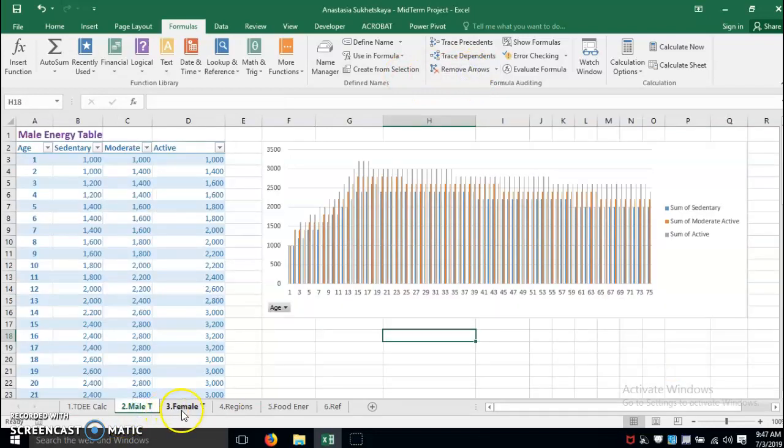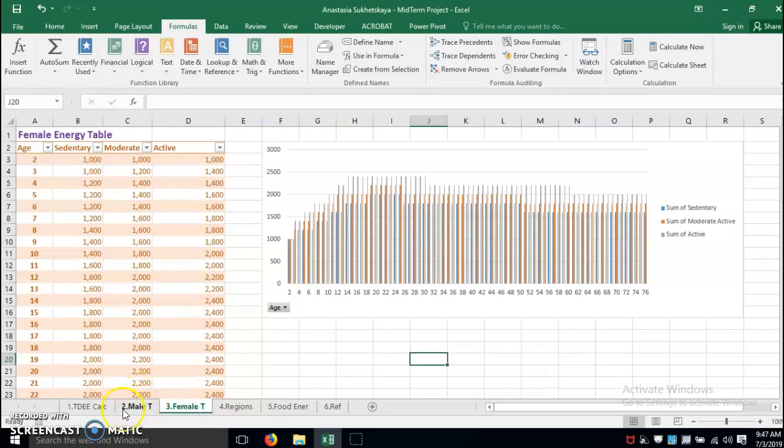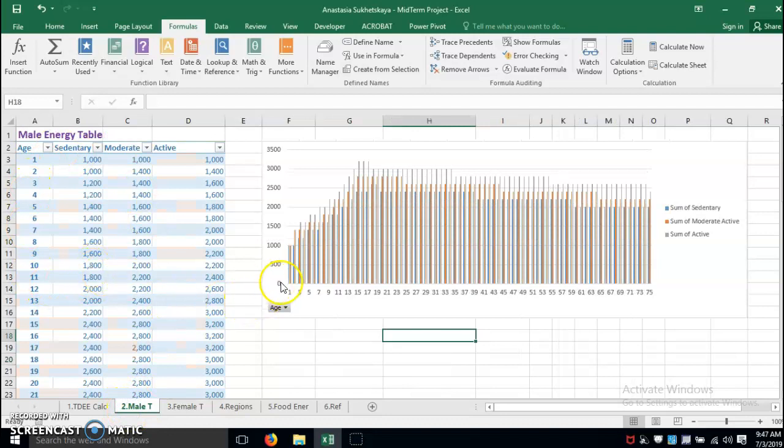There is also a very good table I found for male and for female showing that, let's say for male, as we're getting older, as we're growing, let's say till the age of like 17, we have to decrease the amount of calories we eat on a daily basis because our body is growing, we need more energy. And then at a certain age and a certain point, we would have to slowly decrease the amount of calories in order to maintain a good stable weight and not be overweight.